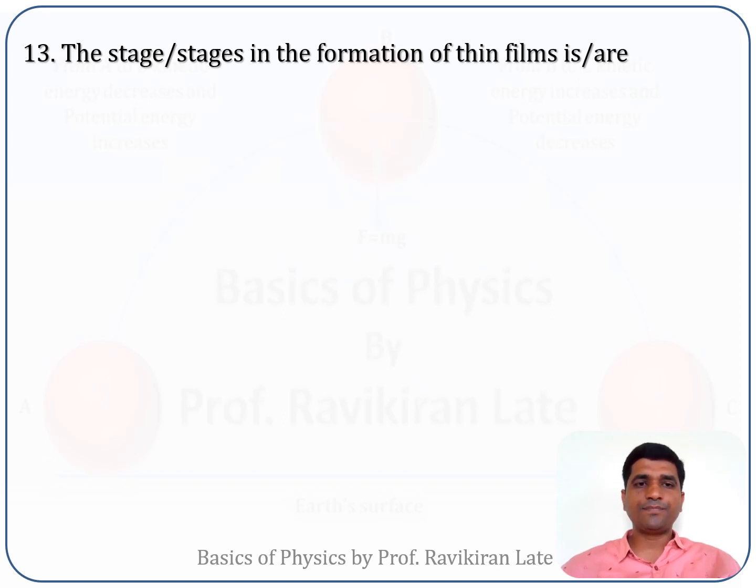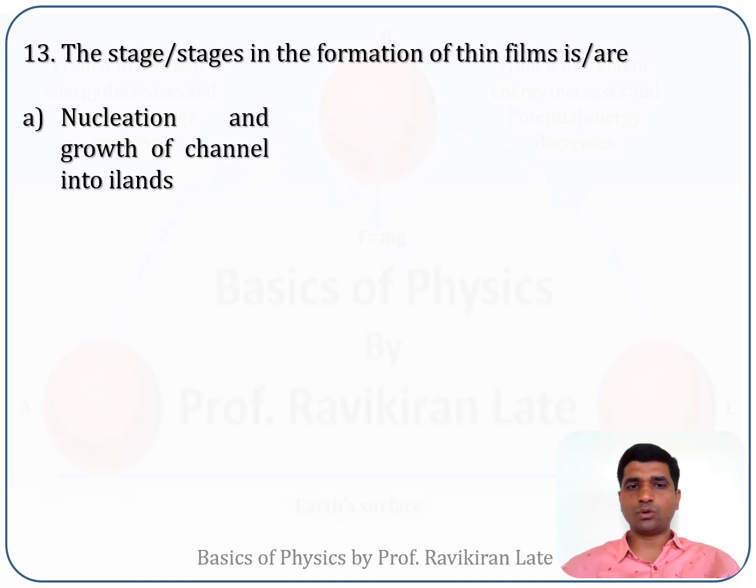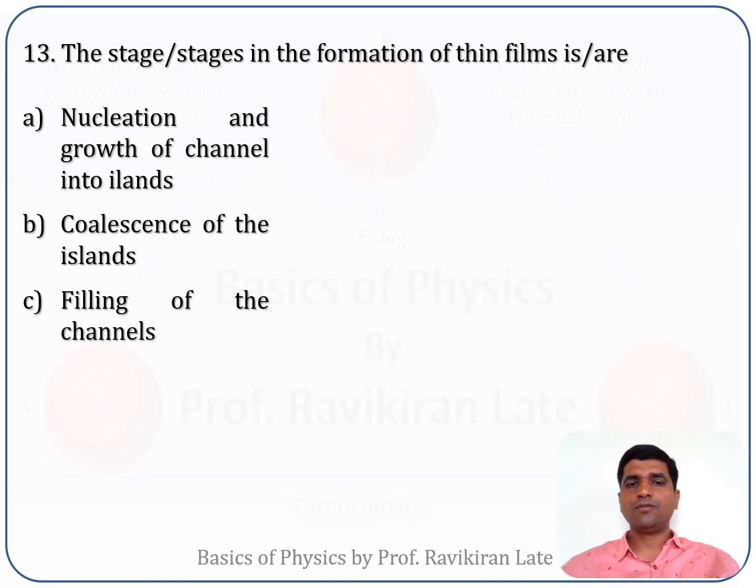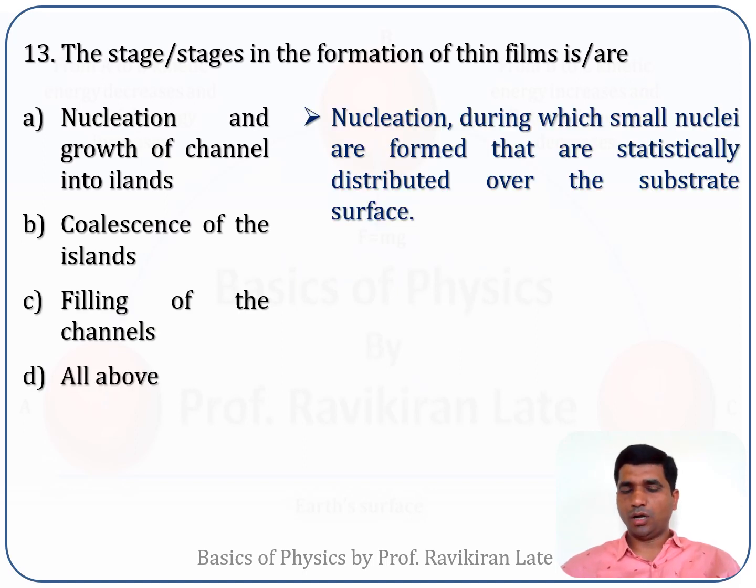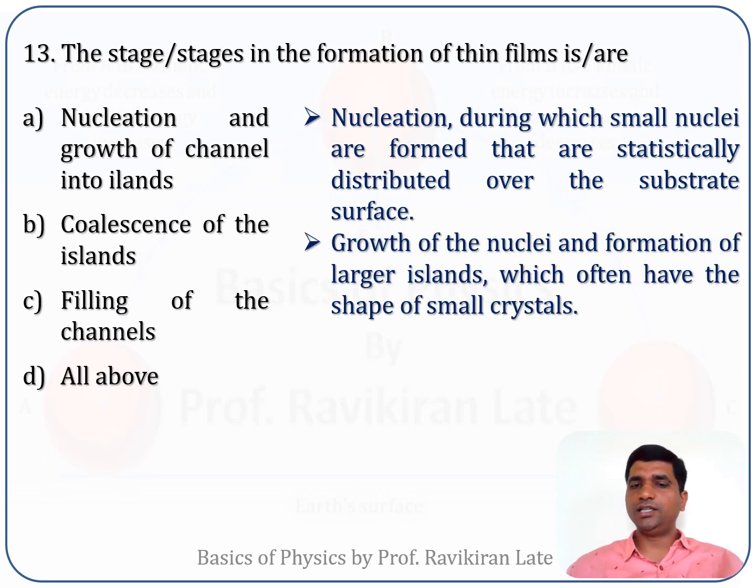Next question is 13. The stage or stages in the formation of thin film are: option A, nucleation and growth of island; option B, coalescence of islands; option C, filling of the channel; option D, all of the above. All of us know that in case of a thin film, nucleation happens. During the nucleation, small nuclei are formed and are statistically distributed over the surface of the substrate. These small nuclei grow together to form islands on the substrate, which often have the shape of very small crystals.